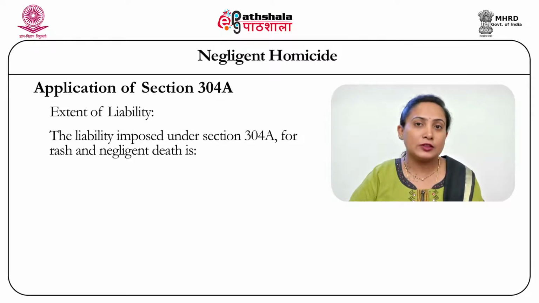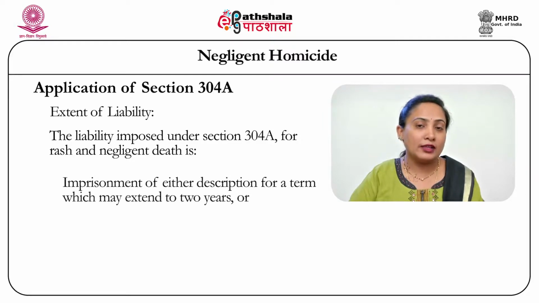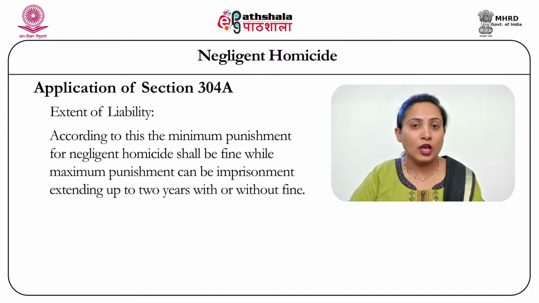The liability that section 304A applies for rash and negligent death is imprisonment of either description, that is rigorous or simple, for a term that can extend to 2 years, or with fine, or with both. Hence, it is possible that under section 304A for negligently or rashly causing death, an accused only gets imposed with a fine, or is subjected to imprisonment for a term that can extend up to 2 years and not more than 2 years, or is subjected to both fine as well as imprisonment.